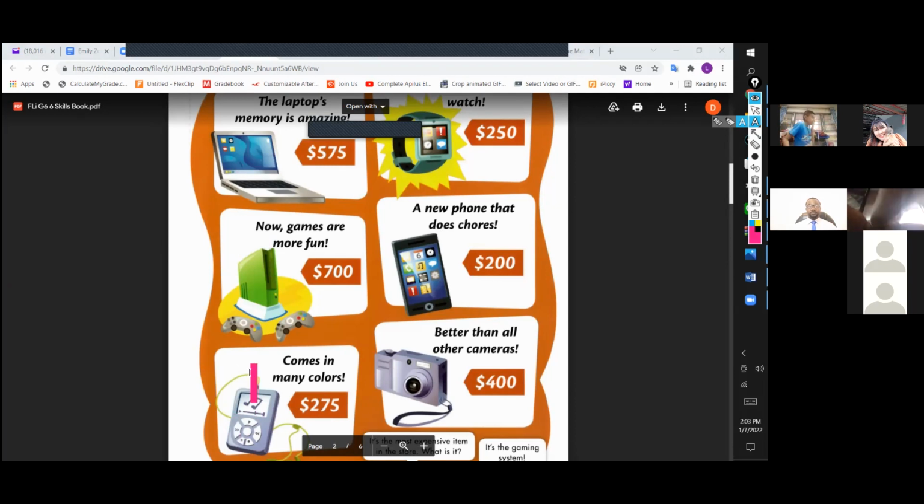MP3 player. Camera. Smartphone. Smartwatch.